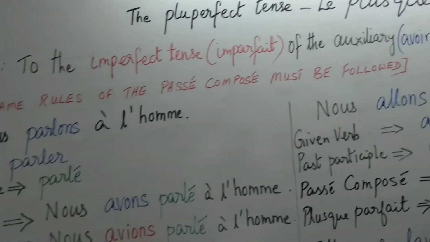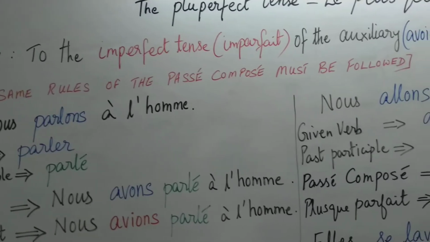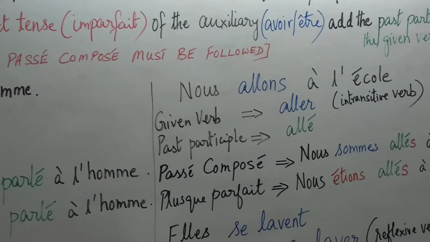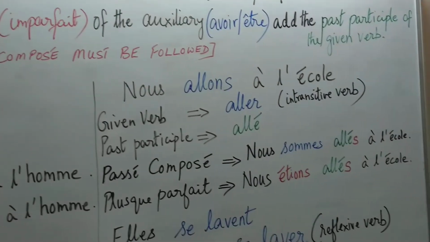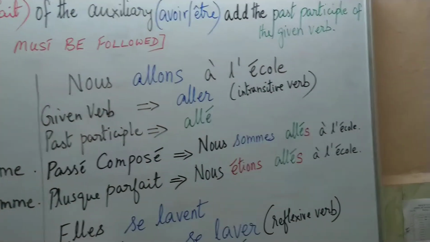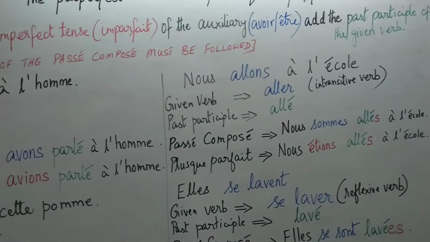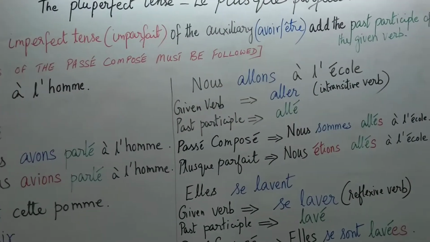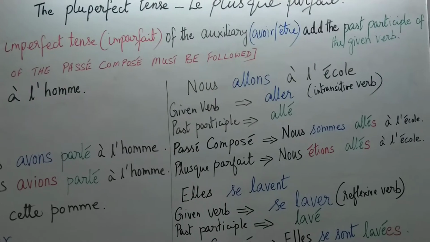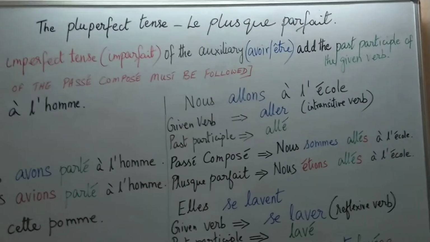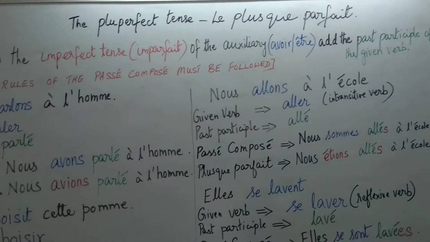It is formed with the imperfect tense of either avoir or être as the auxiliary and the past participle of the given verb. So, if we add the imperfect tense of avoir or être as the auxiliary and the past participle of the given verb, if we put them both together, you will get what is known as the plus-que-parfait.